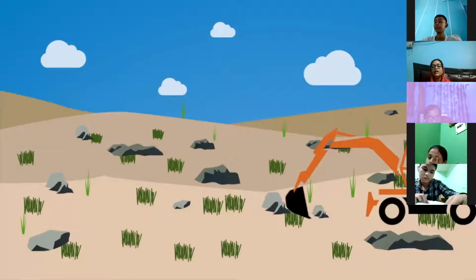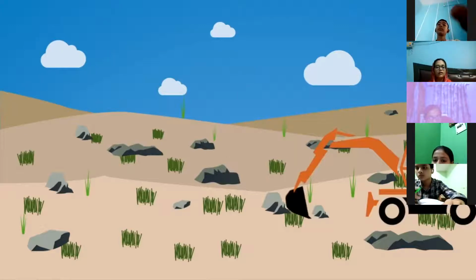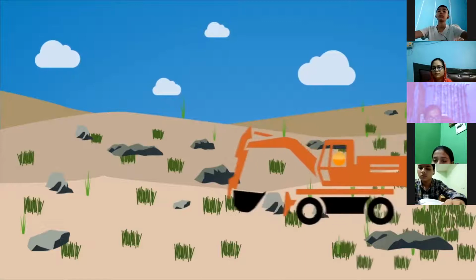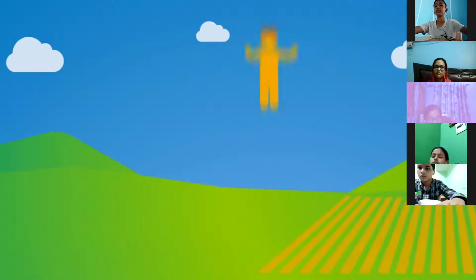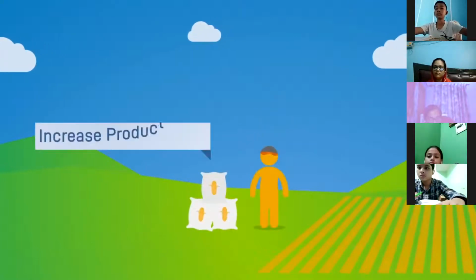If there is some rocky area that is not able to grow vegetation, only small grasses and all grow, then we can rear livestock over there. That is, we can rear our cattle and these goats and sheep over there, and we can practice livestock rearing in such a place. So we need to be judicious while using our land, that what usage should be done on a particular land. For example, do we convert more land to farmland for agriculture, or do we use the land we currently have but increase productivity to increase crop yields?